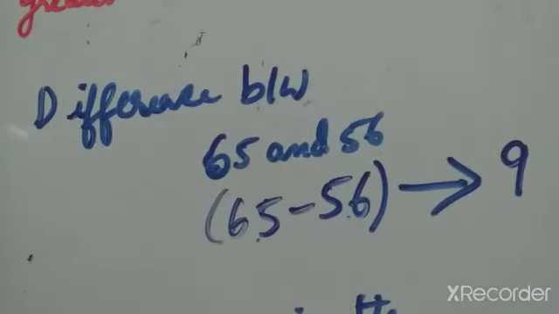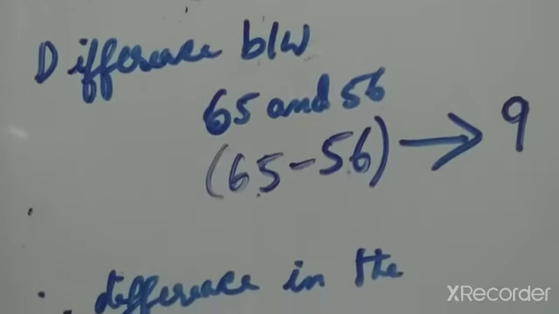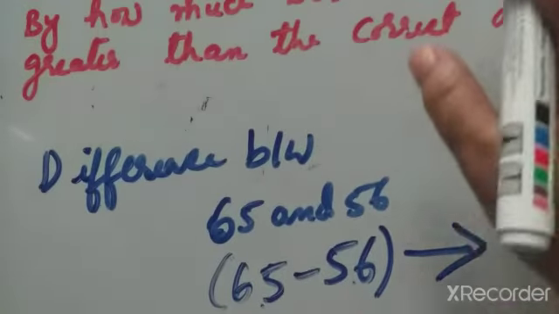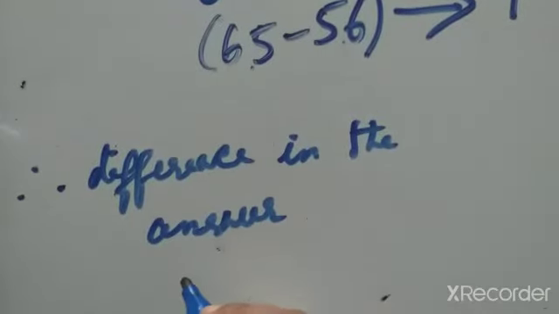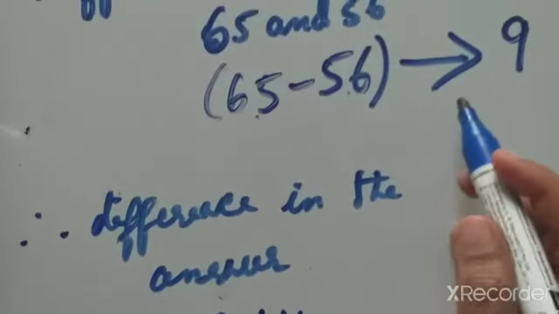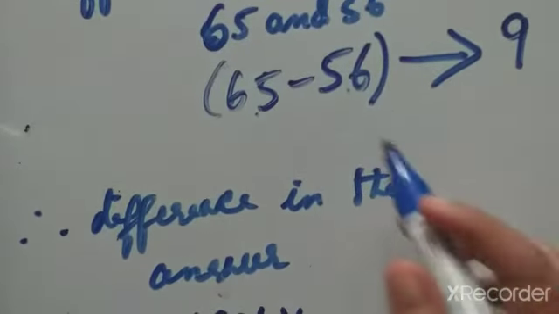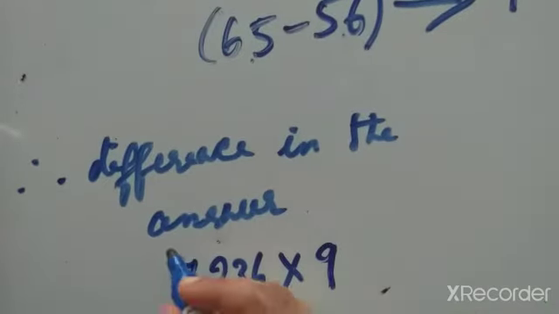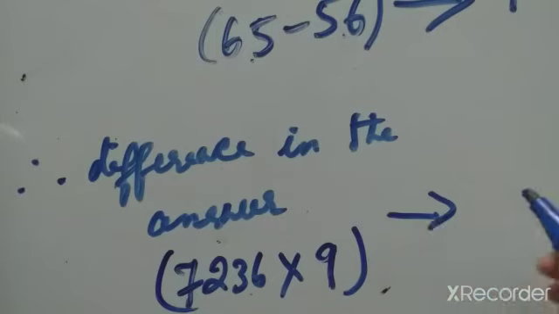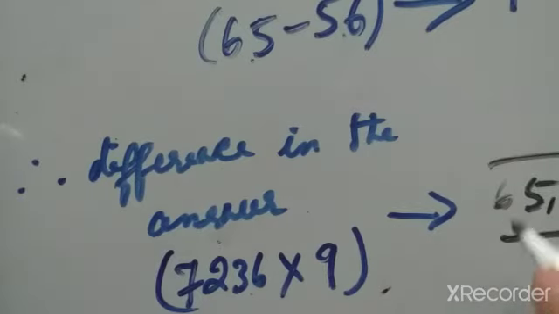The next sentence: therefore, difference in the answer. 7,236 is given, so for the difference in the answer we have to multiply 7,236 into this difference, 9. After multiplication, the answer is 65,124.